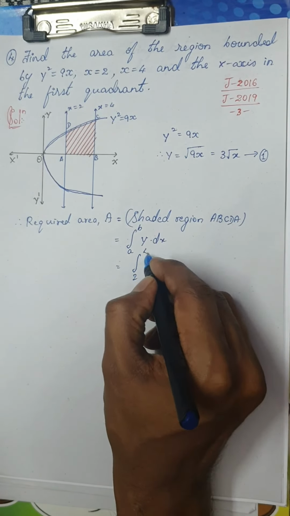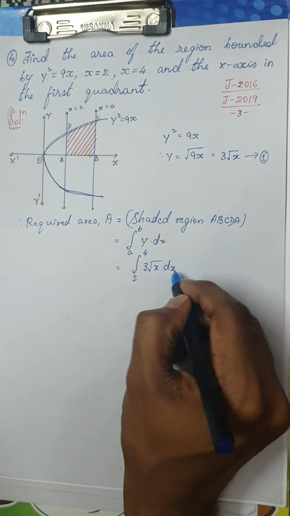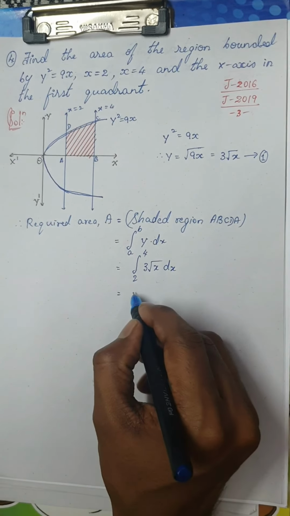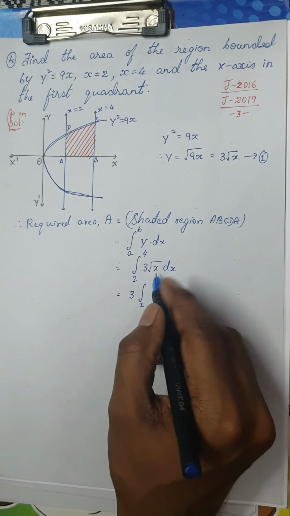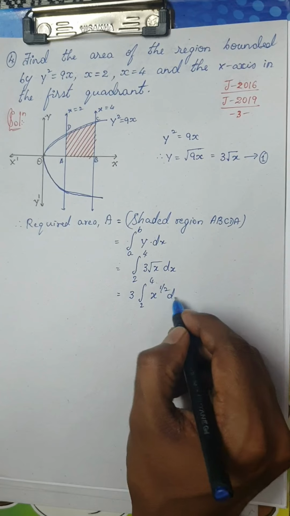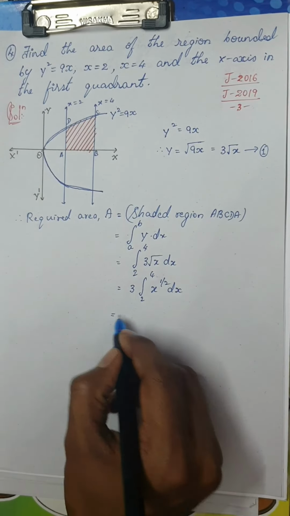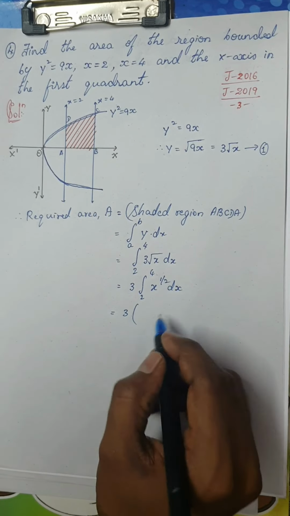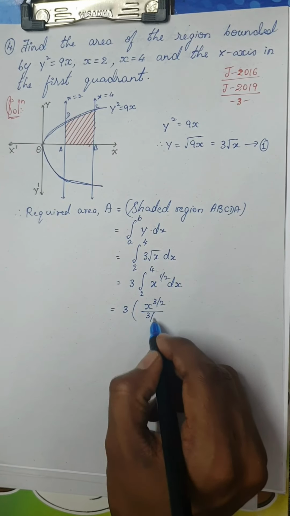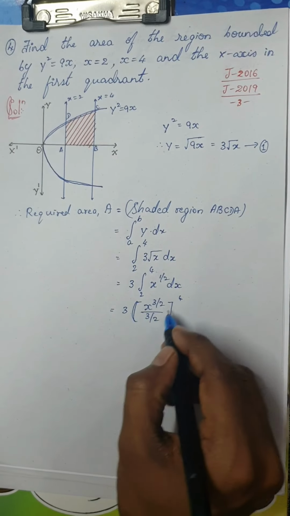So this will be integral from 2 to 4, y is nothing but 3 root x dx. Okay, so 3 is a constant, you can keep it as it is. So this is nothing but 3 into integral from 2 to 4. Same curves are following here. You can see here, once again you are getting x power 1 by 2. So this is nothing but 3 into, what is integral of x power 1 by 2? So it would be x power 3 by 2 divided by 3 by 2 within the limits 2 to 4.